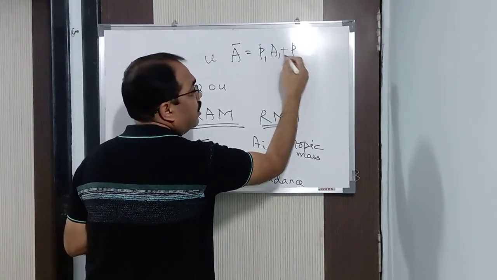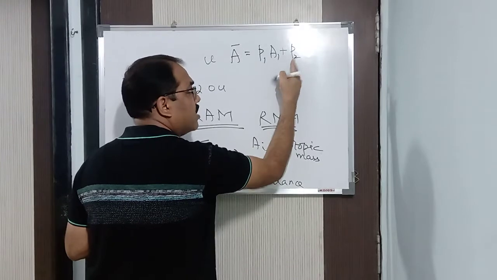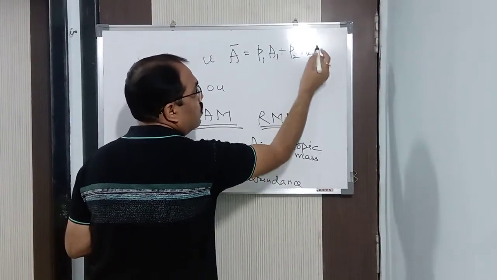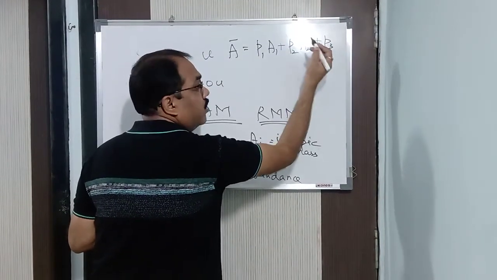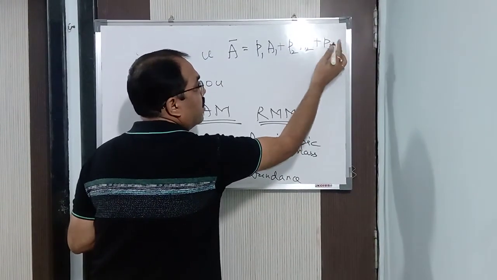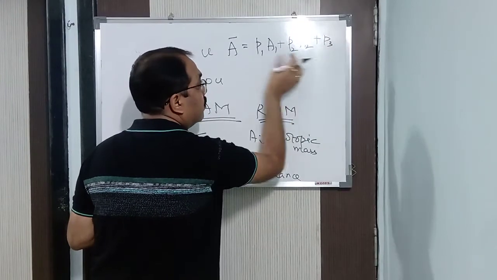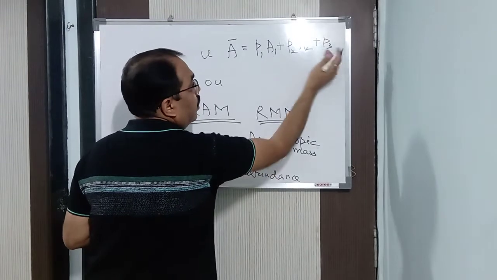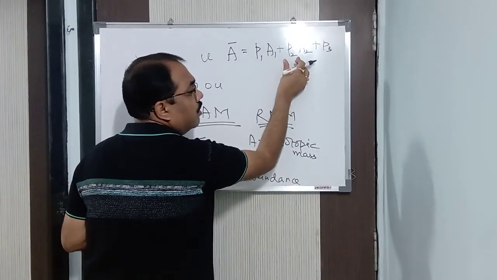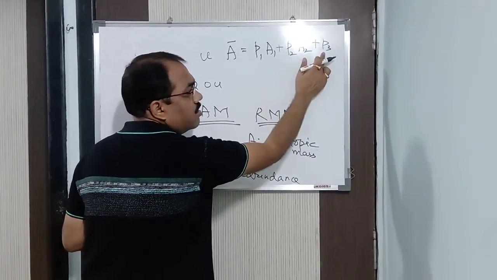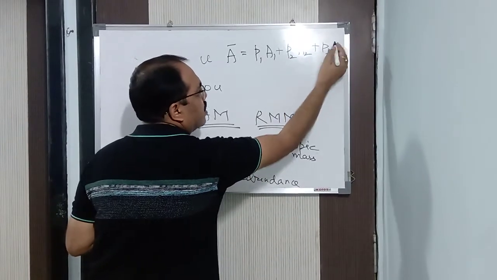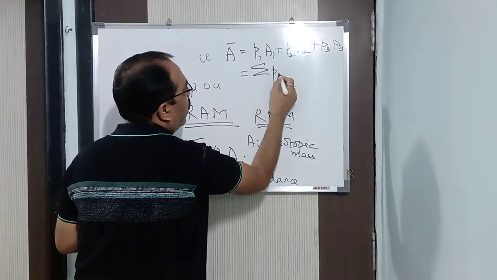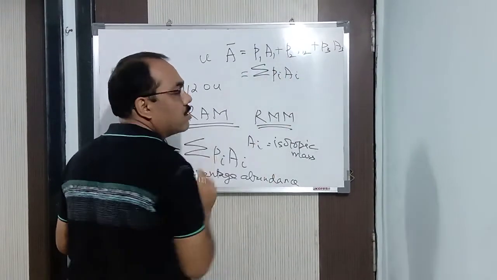Now the second one is what? Deuterium. Its percentage will be given to you. Let us say P2, and its isotopic mass will be given to you. That is A2. So P2 into A2. The third one is what? Tritium. Its percentage abundance is the remaining. From 100 you can subtract and find out the percentage abundance of tritium, isn't it? Let us say this is 30% and this is 40%. So 40 plus 30 is 70. So this percentage abundance is how much? Another 30%. And its isotopic mass, I wrote it as Pi into Ai in this way.